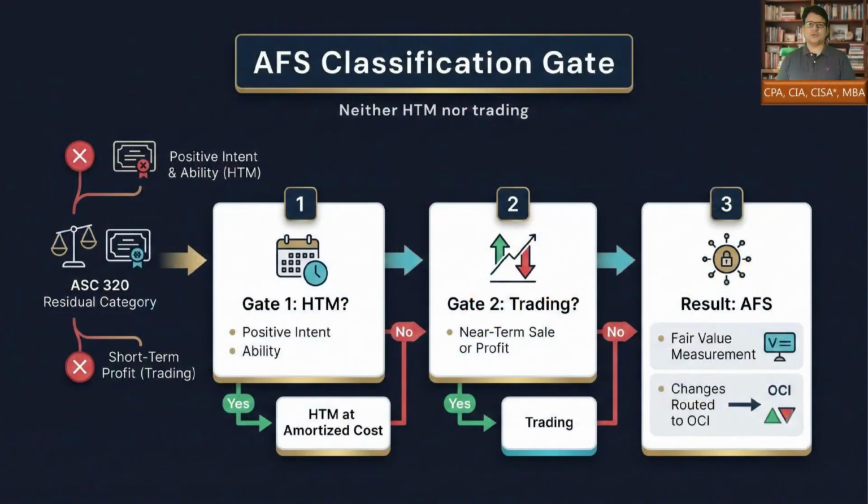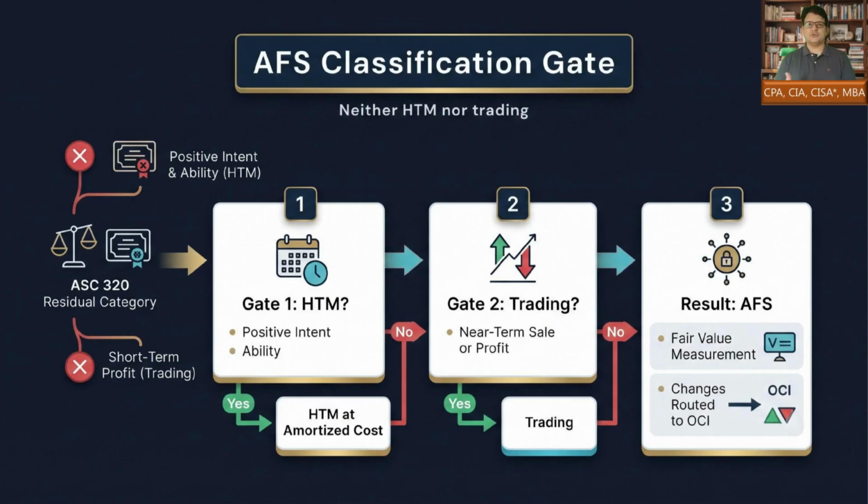AFS is the residual category under ASC 320. First, ask whether the entity has positive intent and ability to hold the security to maturity. If yes, the security may qualify as held to maturity, or HTM. If not, ask whether the security was acquired principally for near term sale or short term profit taking.